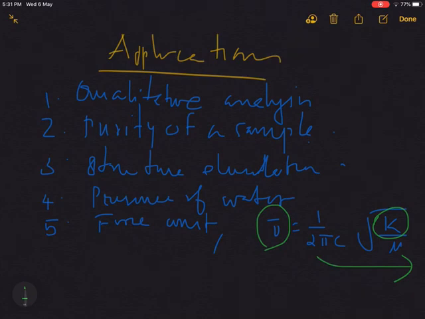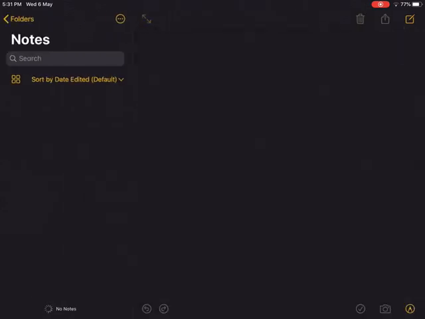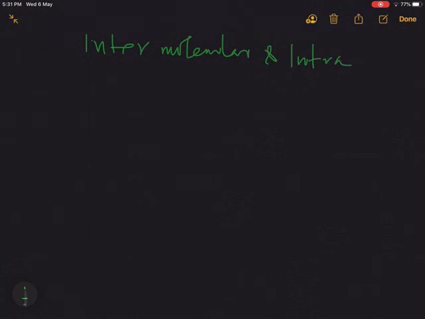And the sixth application of IR spectroscopy is we can distinguish intermolecular and intramolecular hydrogen bonding. This is very specific to IR spectroscopy. Intermolecular and intramolecular hydrogen bonding can be distinguished by IR spectroscopy. So what we are doing is, suppose we have two samples, A and B.